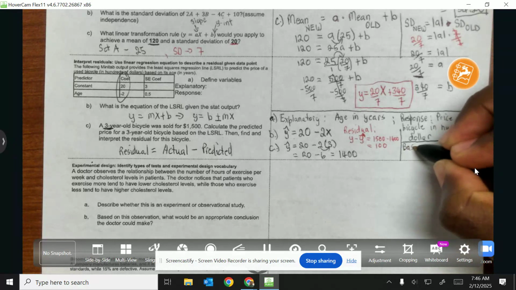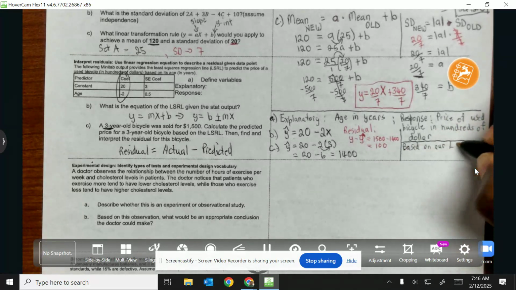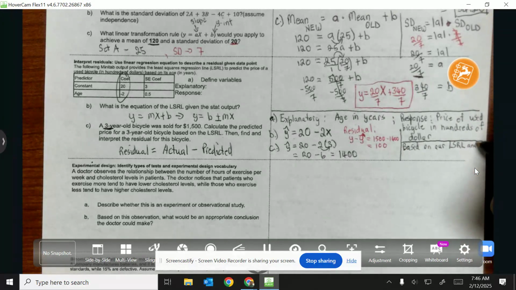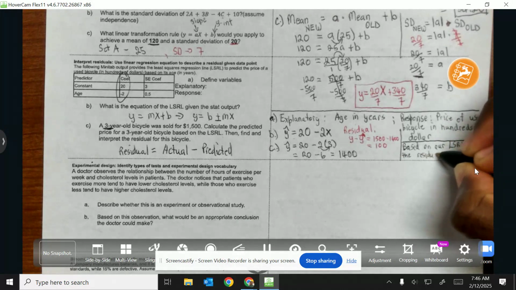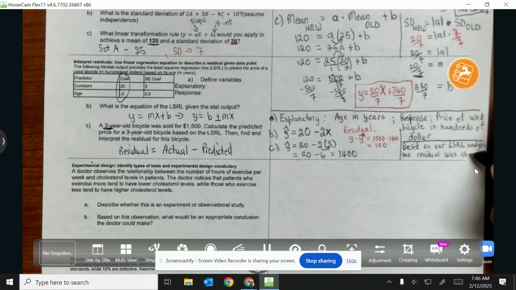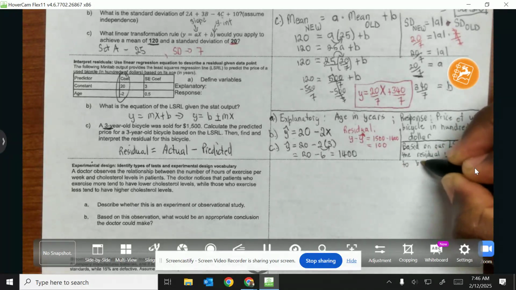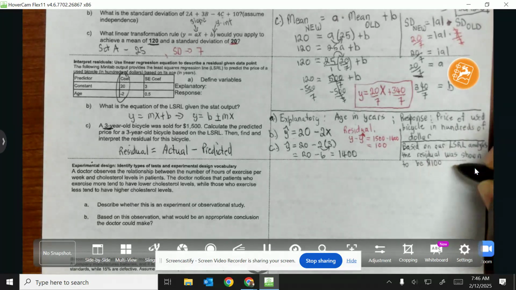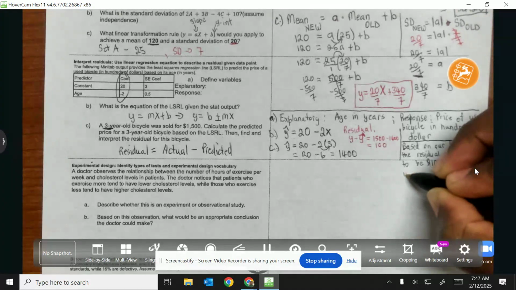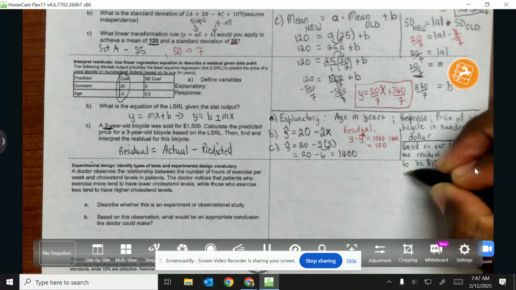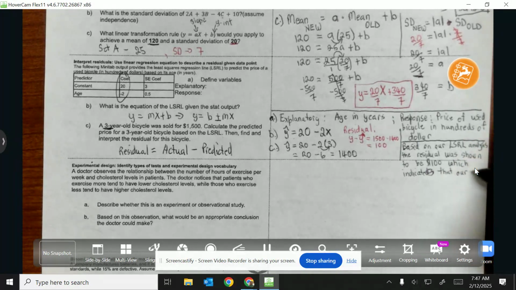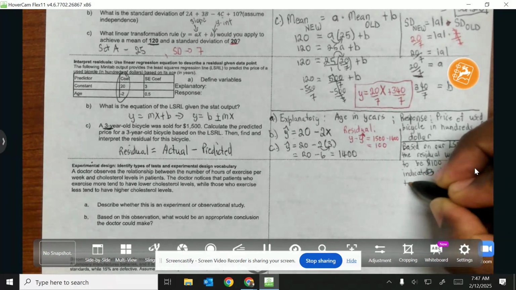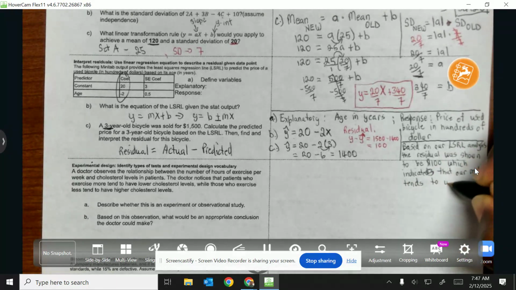We'll say, based on our LSRL analysis, the residual was shown to be $100, which indicates that our model tends to underpredict.